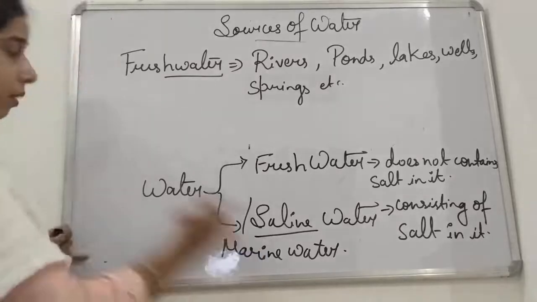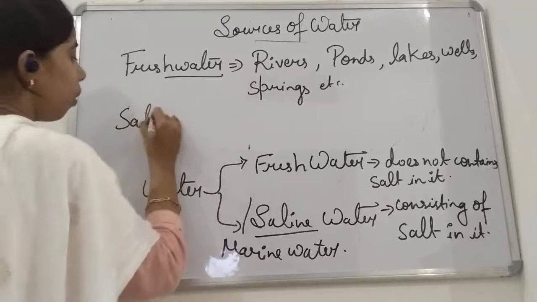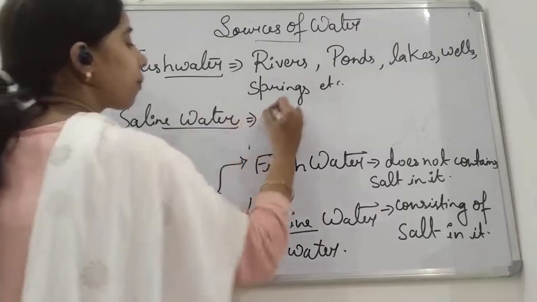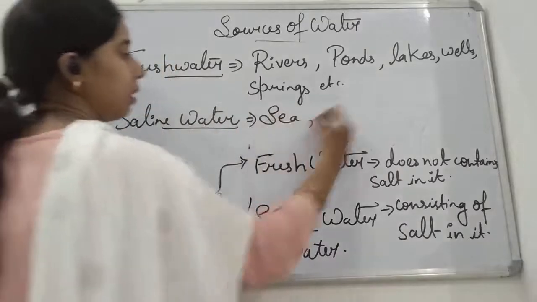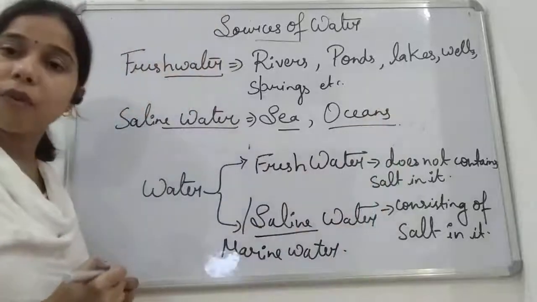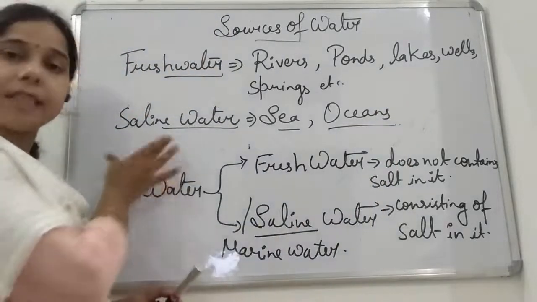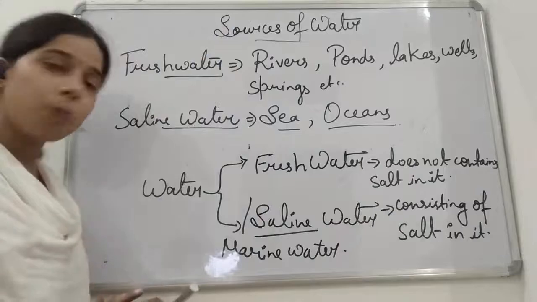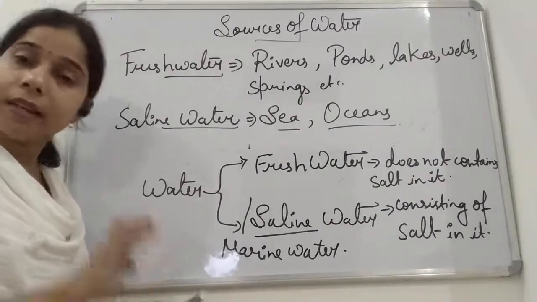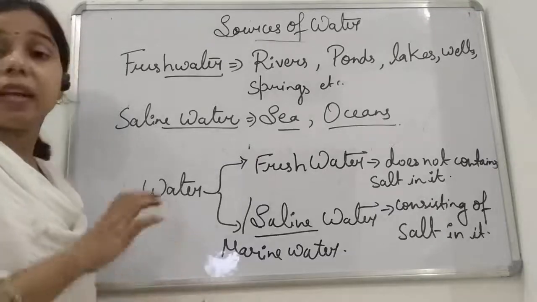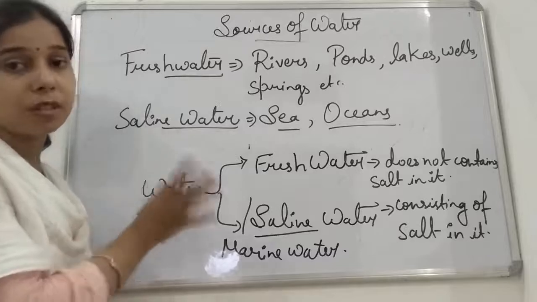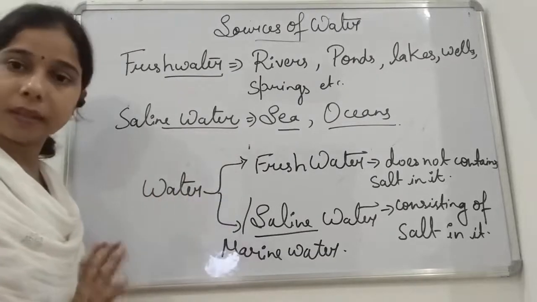Now if we talk about saline water, students, saline water or marine water is basically present in the sea or ocean. So the sea and ocean contain water that is saline water. It means the sea water or the ocean water contains salt in it. Okay, and we cannot consume the marine or saline water. It means the water contains salt in it.